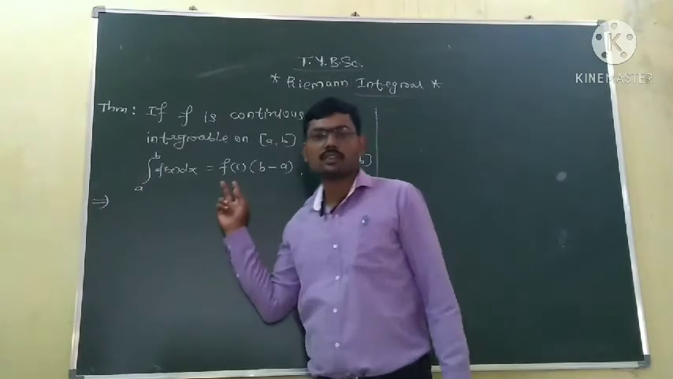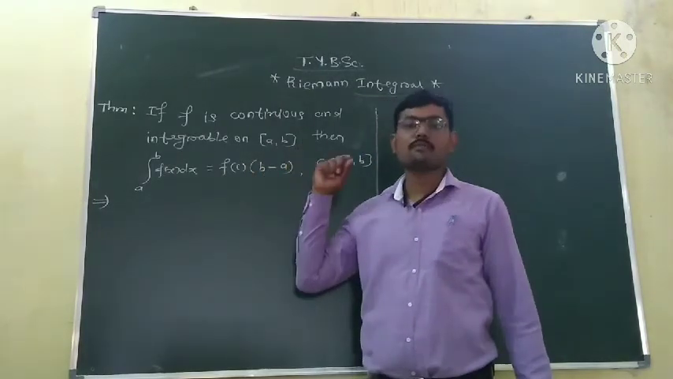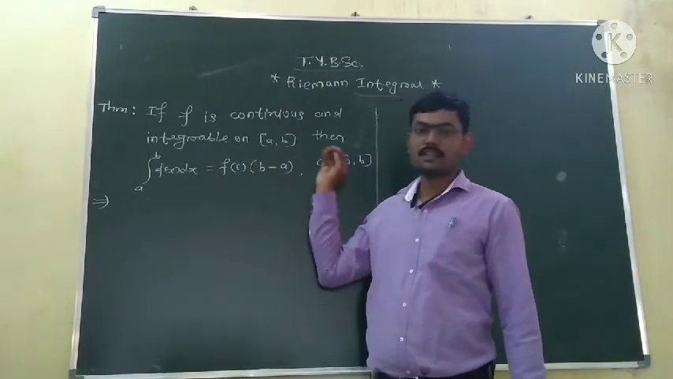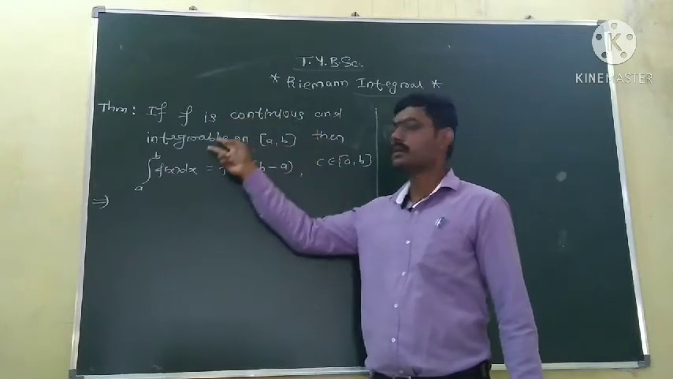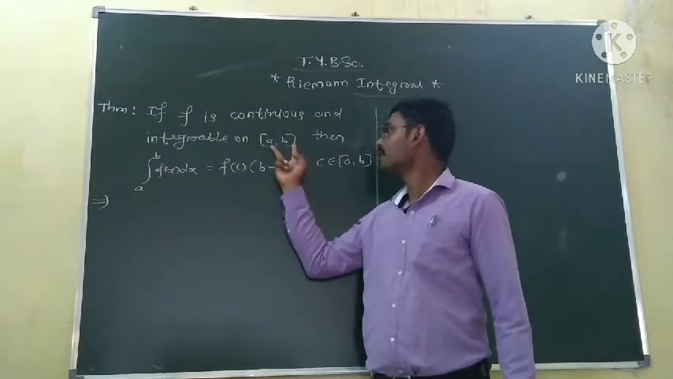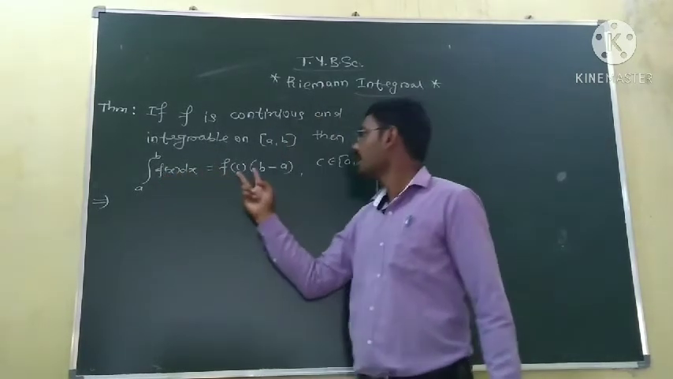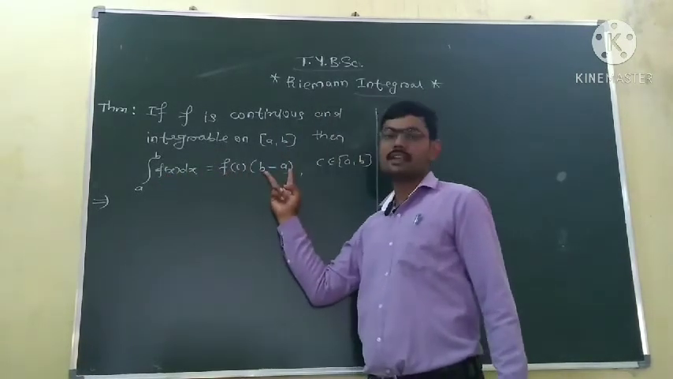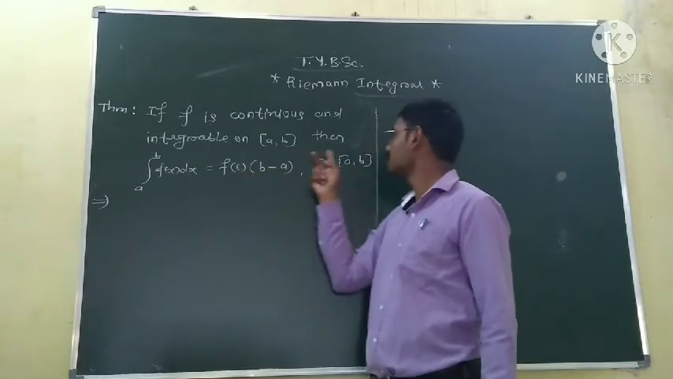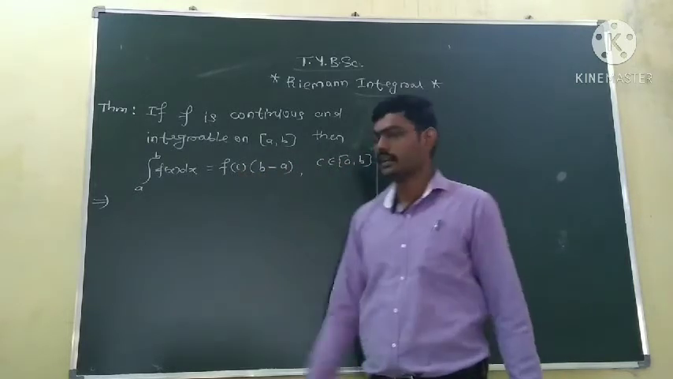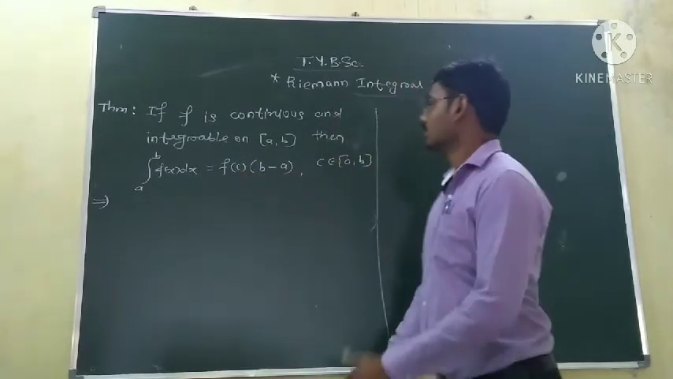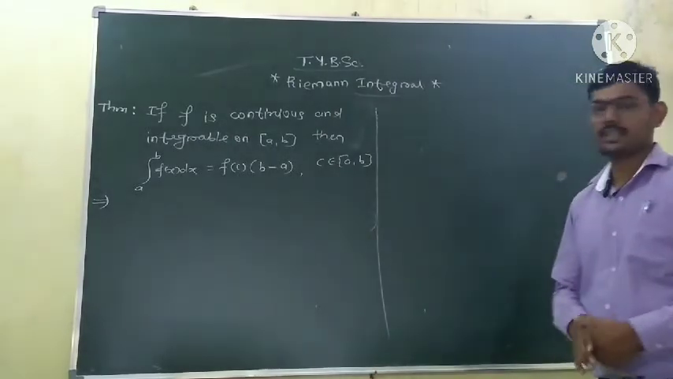Now this is another form of the mean value theorem. The theorem says: if the function is continuous and integrable on the interval [a, b], then the integration of the function is equal to f of c into b minus a, where c is some point in this interval. So we will prove this theorem.